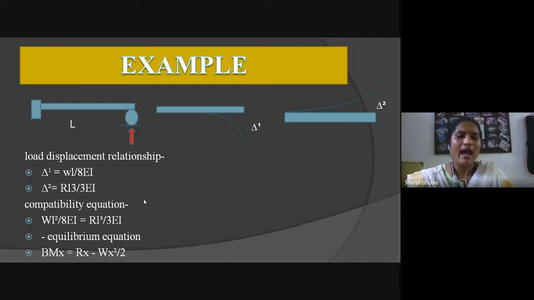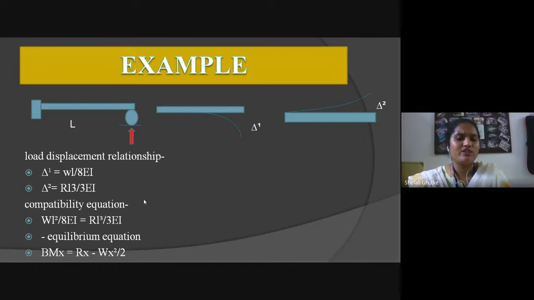It is WL divided by 8EI. And for calculating del 2, the formula is RL cube divided by 3EI, by the load displacement relationship formula. After calculation of this displacement or deflection, we have to use the compatibility equation for calculation of reactions.